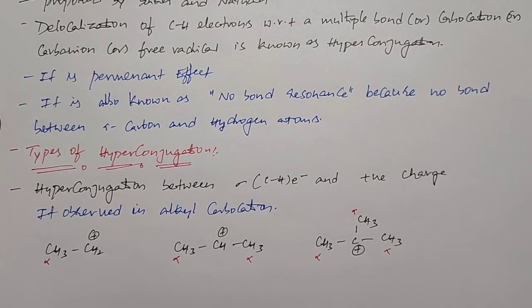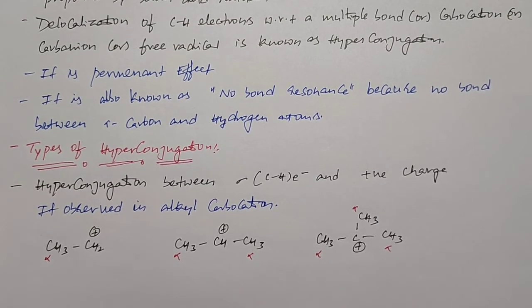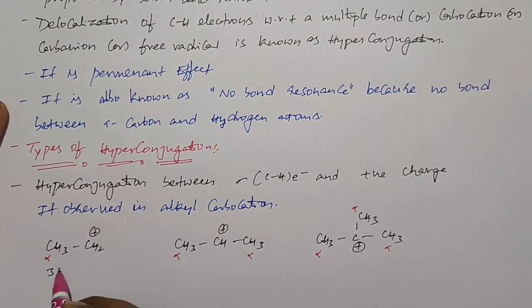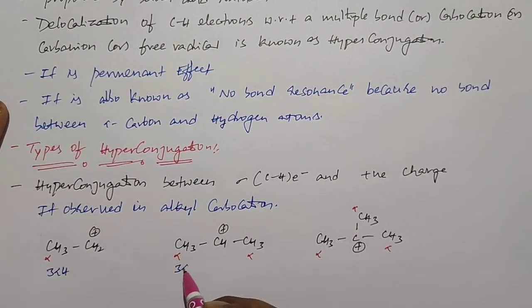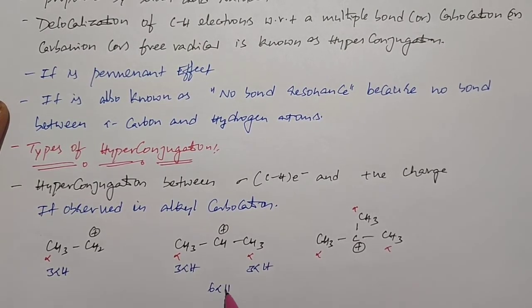The compound having more alpha hydrogen atoms can show more hyperconjugative structures. Here 3 alpha hydrogen atoms are present. Here 3 plus 3, totally 6 alpha hydrogen atoms are present.